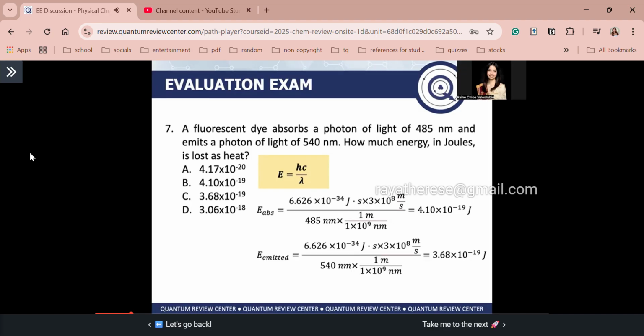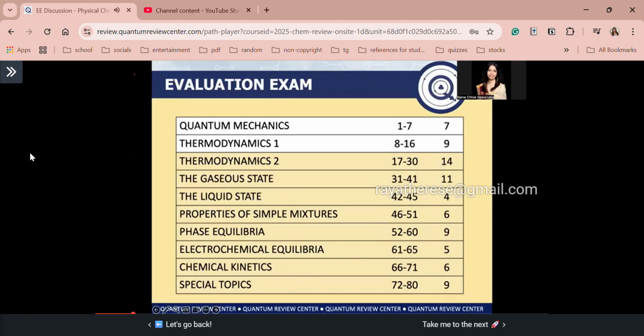Now let's get the energy emitted: h times c over the given wavelength, 540 nanometers, converted to meters. Solving, we get 3.68 times 10 to the negative 19 joules. The energy lost as heat is the energy absorbed minus the energy emitted: 4.10 times 10 to the negative 19 minus 3.68 times 10 to the negative 19. When solving this in a calculator, remember that parentheses are important. The energy lost as heat is 4.17 times 10 to the negative 20. Letter A. Now we are done with our quantum mechanics questions.